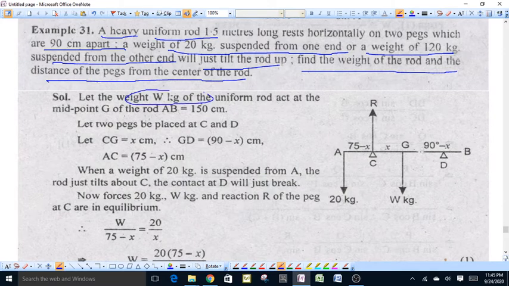Suppose W kg is the weight of the uniform rod, which will act at the midpoint of the rod. Suppose G is the midpoint of rod AB, and suppose the two pegs are placed at C and D. Now, the total length of the uniform rod is 1.5 meters, and suppose peg C is at a distance x centimeters from the center of the rod.